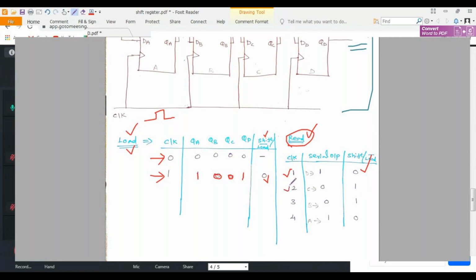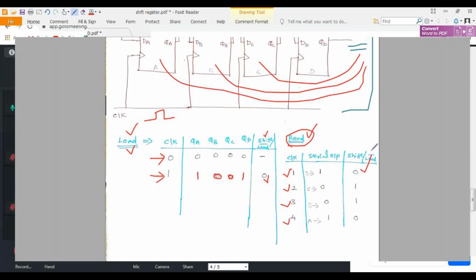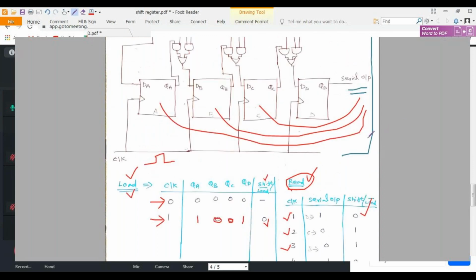So if I apply the second clock pulse, what will happen? The C value will be moved to my output. If I apply the third clock pulse, the B value will be moved to my output. If I apply the fourth clock pulse, the A value will be shifted to my output terminal. So in shift registers, first this value is shifted here. If I apply the next clock pulse, the value will be shifted to the next flip-flop, and the next clock pulse shifts it to the next location. Isn't it? This is the concept.